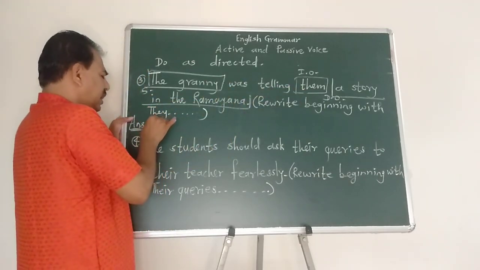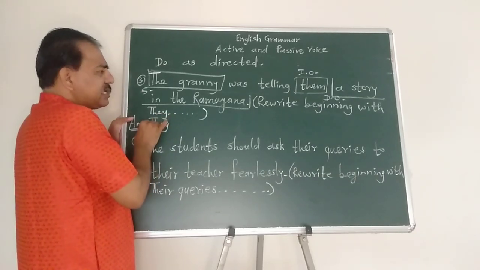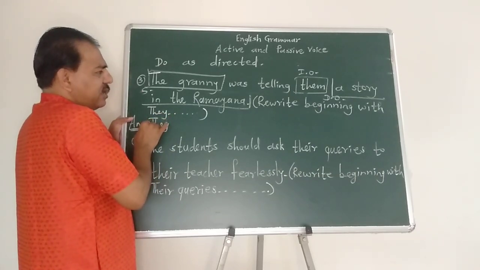So begin with they. आता they हा indirect object आहे जो action मध्ये आलेला आहे.